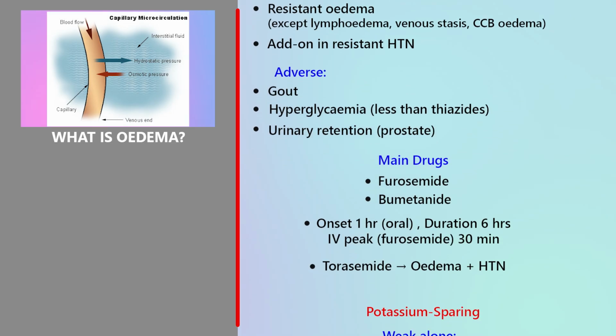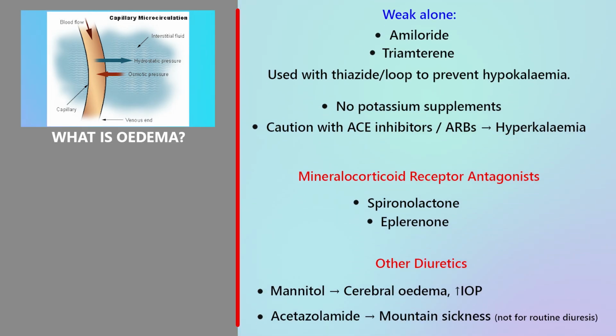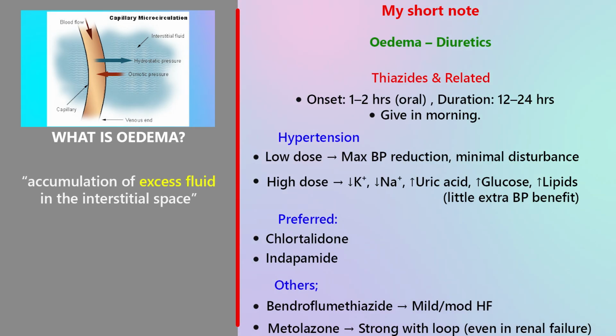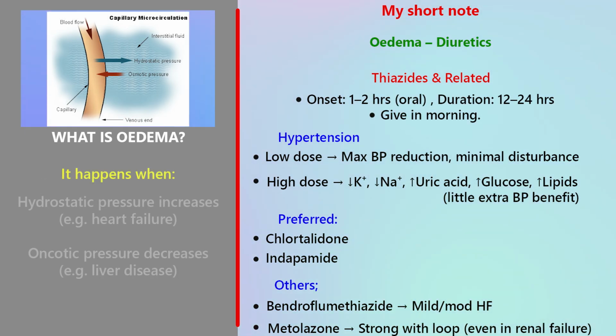Complete clinical understanding. Before we talk about drugs, you must understand the disease. Oedema is not just swelling. It is excess fluid accumulating in the interstitial space. Let us go slowly. Oedema develops when hydrostatic pressure increases, for example, in chronic heart failure. The heart cannot pump effectively. Venous pressure rises, fluid is pushed out into tissues, or oncotic pressure decreases.